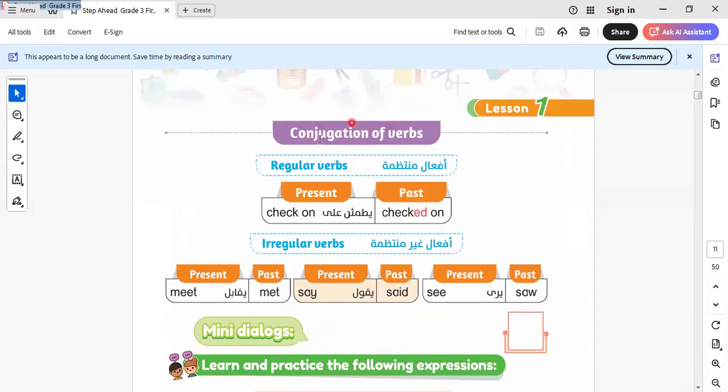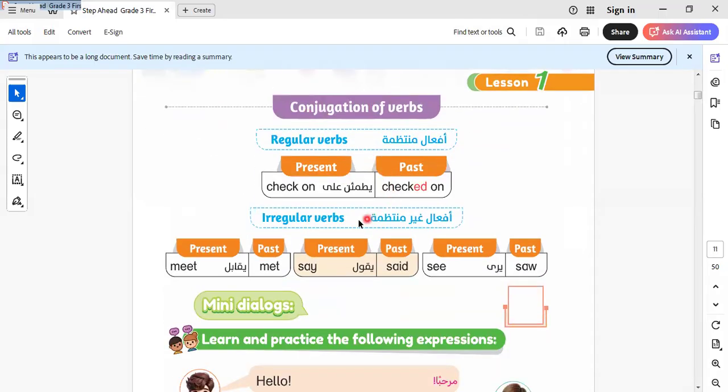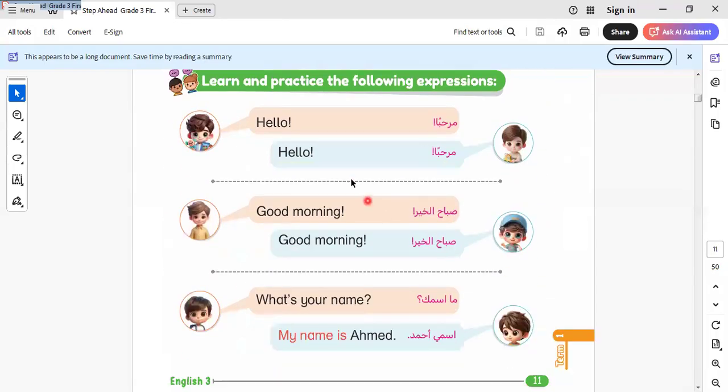Here is the conjugation of verbs, as we told you before, the verbs that we used in the present and in the past. And as we told you, we have regular and irregular verbs. Regular verbs are made by adding ed to the verb. Irregular verbs are made by changing the verb completely. Like what? Like meet, met. Say, said. See, saw.